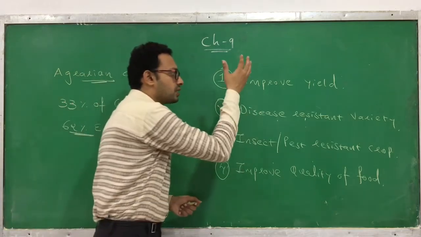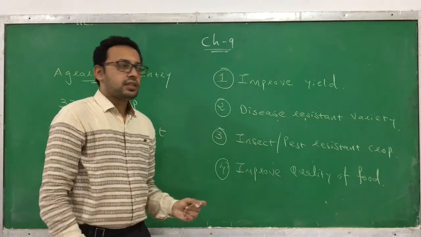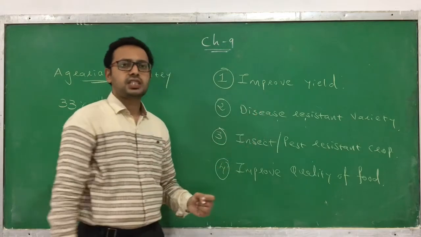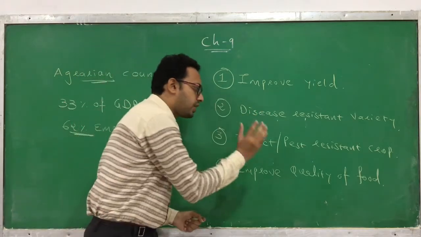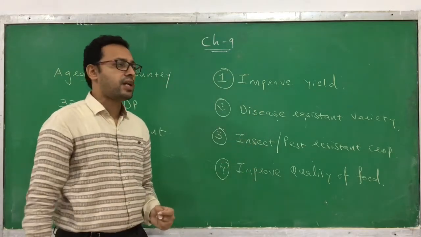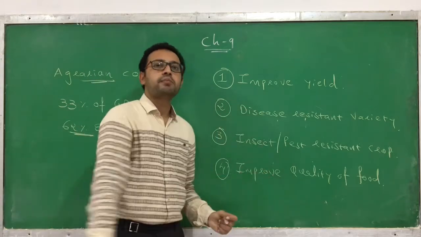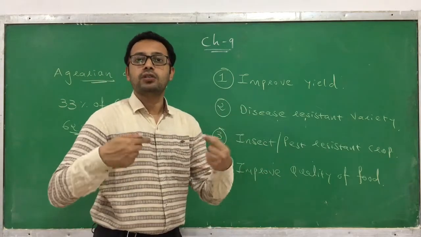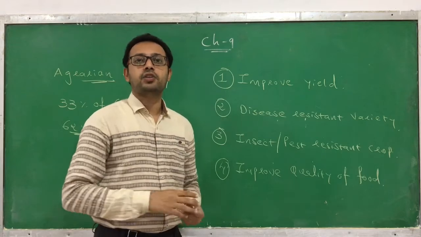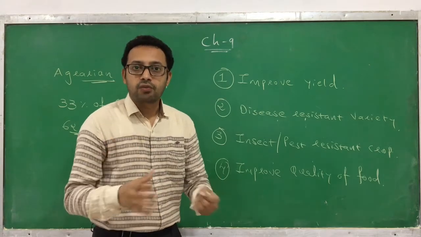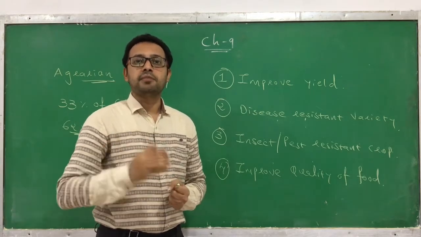We want to improve the yield, we want to generate disease resistant varieties of a plant, we want to generate insect and pest resistant varieties of a plant, and we also want to improve the quality of a crop or the food products generated by the crop. So that was possible due to plant breeding.